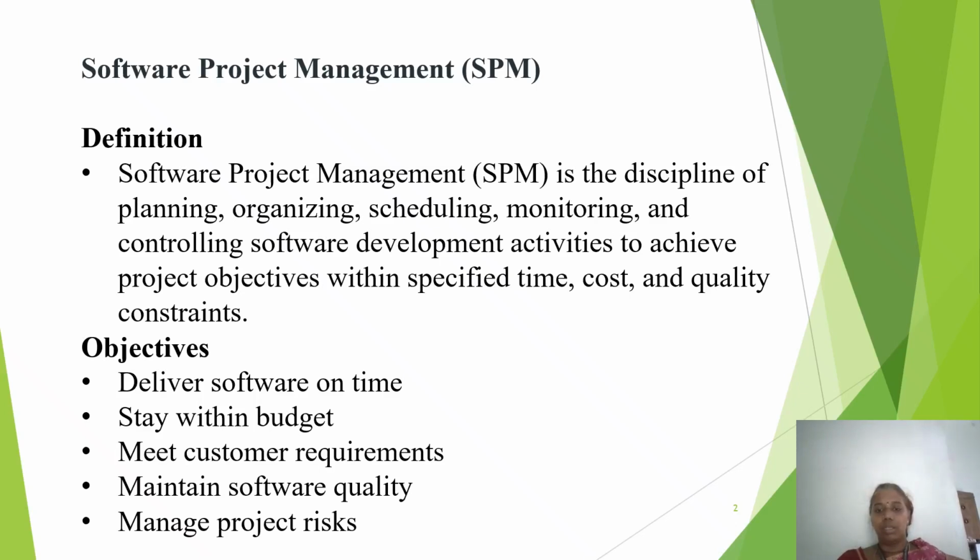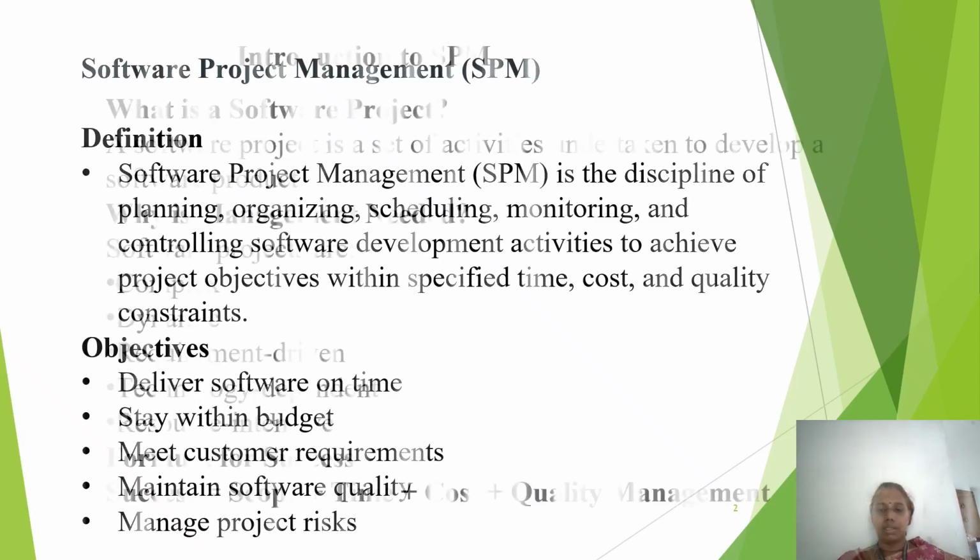The next one, maintain software quality, that means ensure the software works correctly and reliably. And the last one, manage risk, that means identify and handle problems before they become serious.